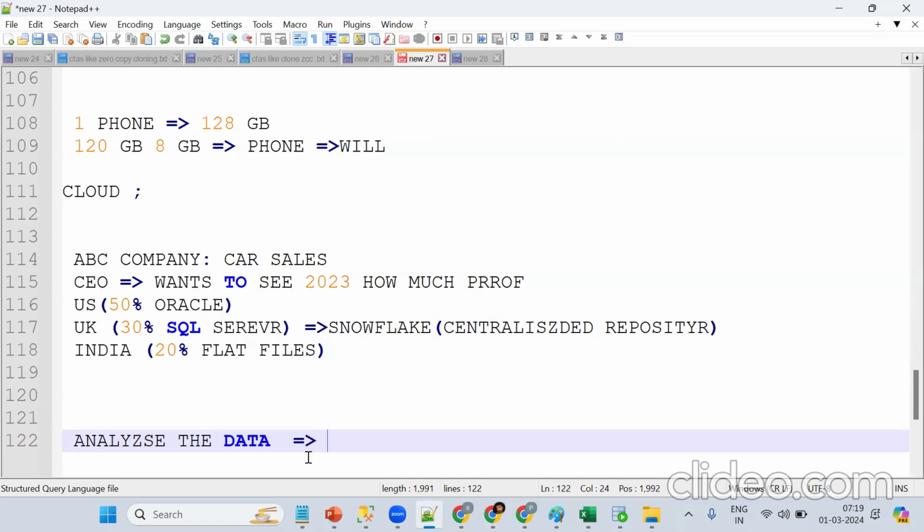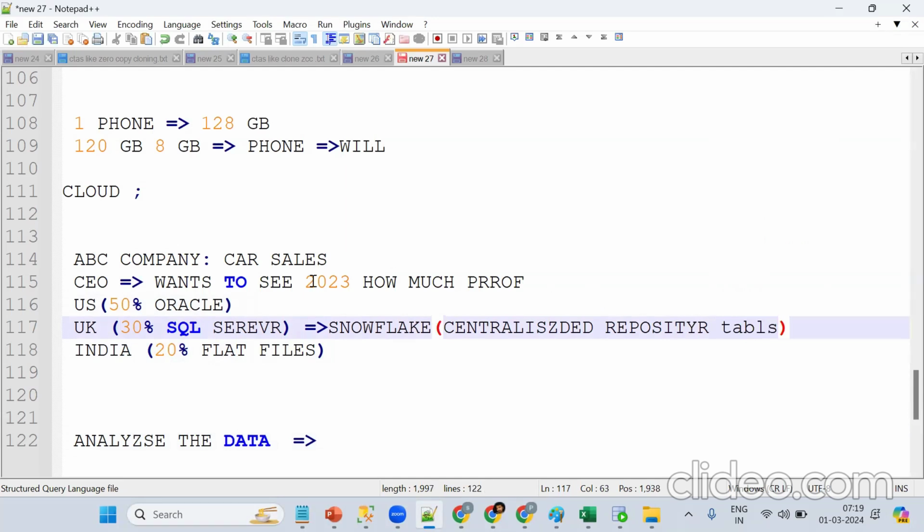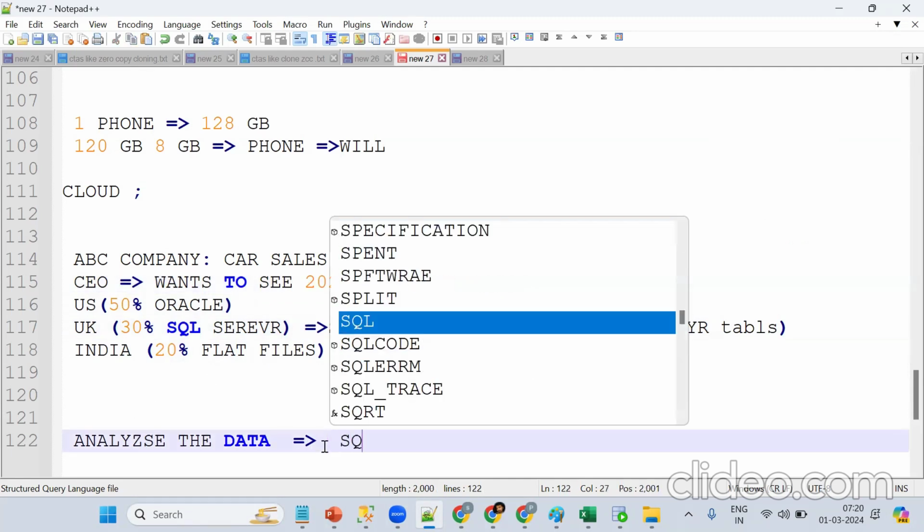So the data is coming in and we are putting it in tabular format. Suppose someone doesn't know anything about SQL or about data, then how can they analyze it? On top of the tables, we should analyze the data with the help of SQL.